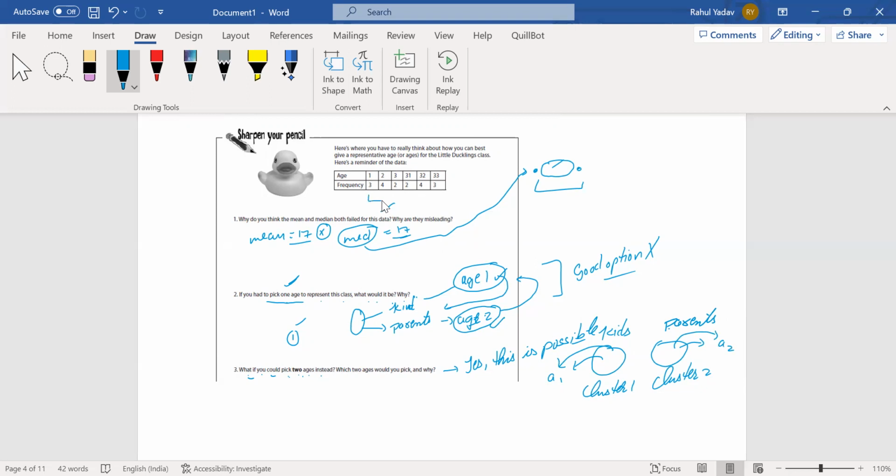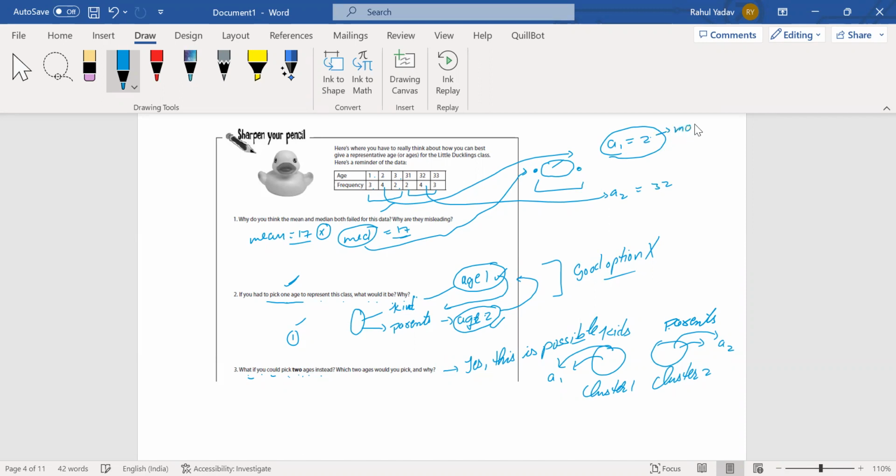The data for kids is coming out to be 1, 2, 3. So I can choose a value 2, so A1 equals 2. In a similar format, I can choose A2 equal to 32. How did we choose these two particular values? We find that 2 is appearing the maximum number of times: 2 is appearing 4 times, 1 is appearing 1 time, 3 is appearing 2 times. So I choose a value that has maximum frequency.